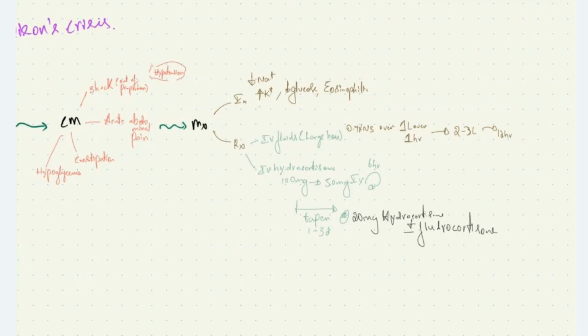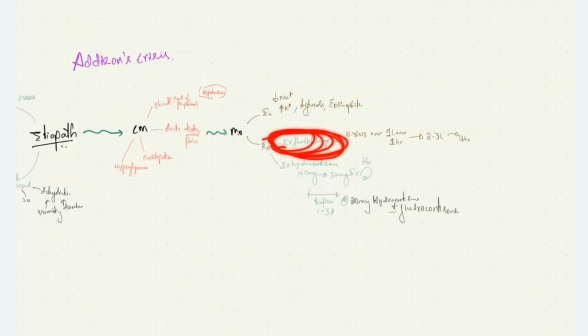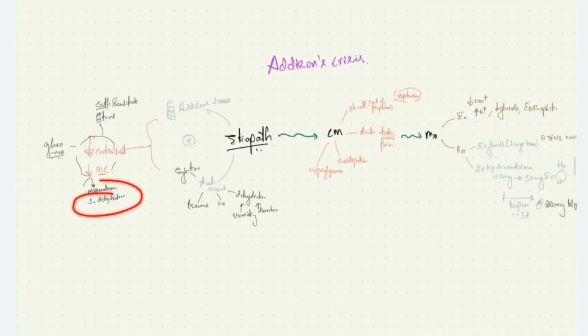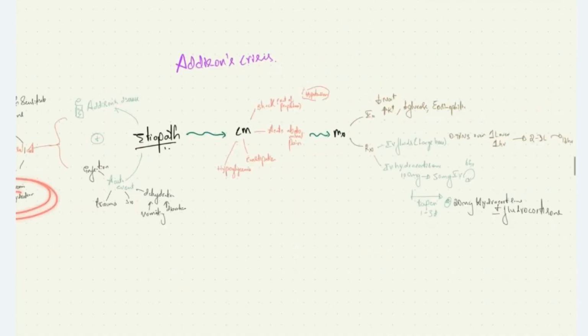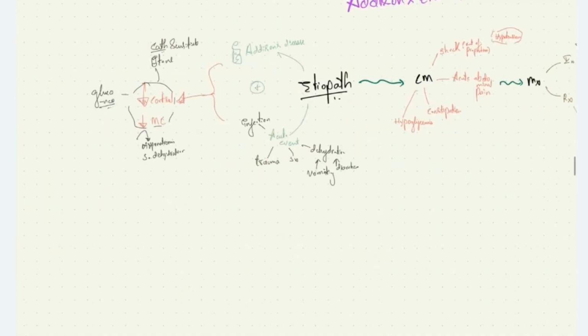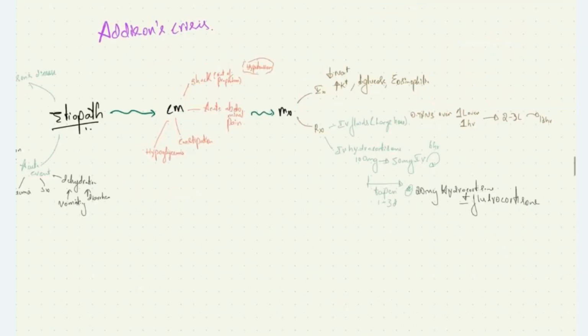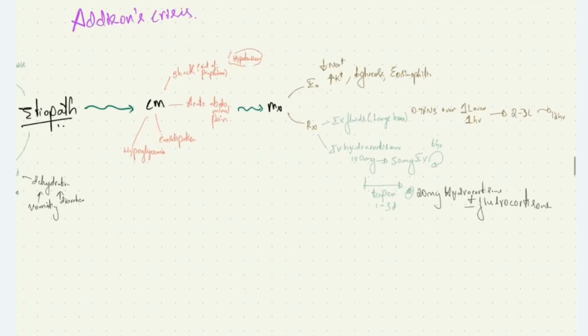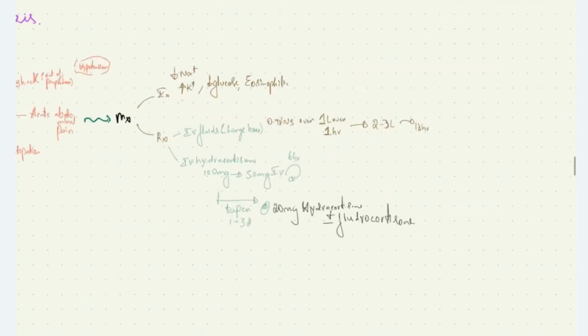How to treat these patients with Addison's crisis? We should give IV fluids, a large amount of IV fluids, because the patient has severe dehydration in case of Addison's crisis. The sodium and water are being lost in the urine due to reduced aldosterone. The patient can have severe dehydration, so we should give IV fluids.